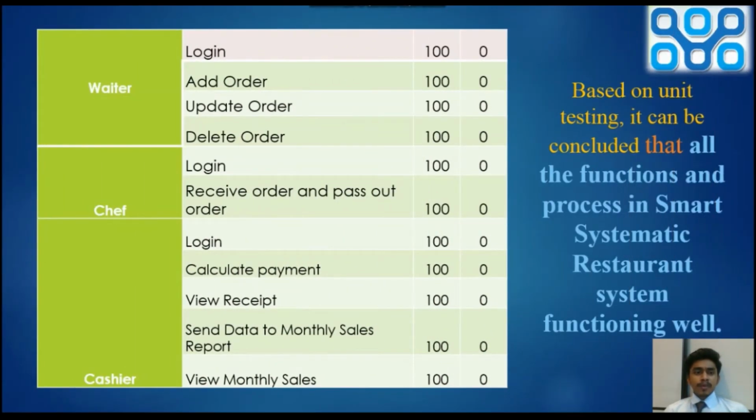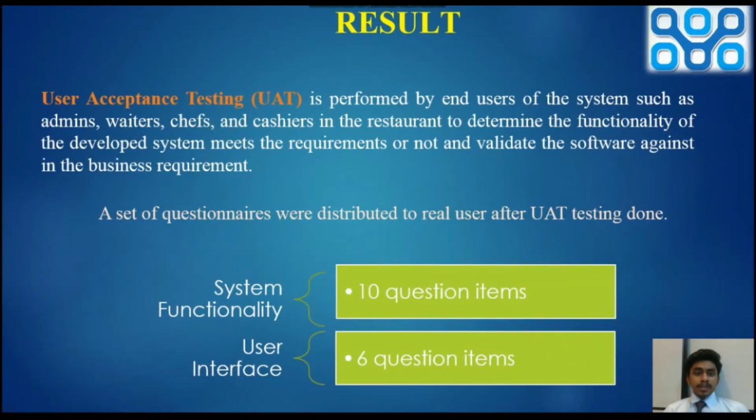Next, moving on to the waiter, chef and cashier, all the tests also passed with 100%. Based on the unit testing, we conclude that all the functions and processes in this smart systematic restaurant are functioning well.